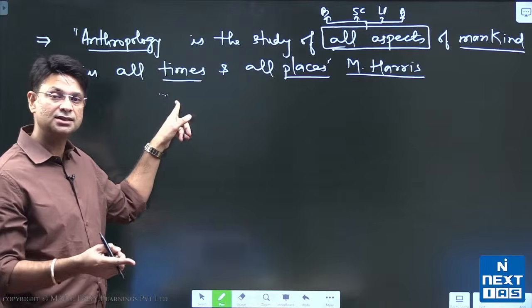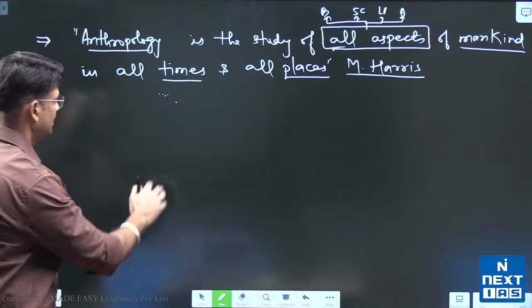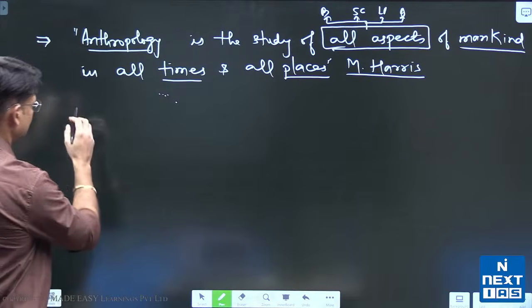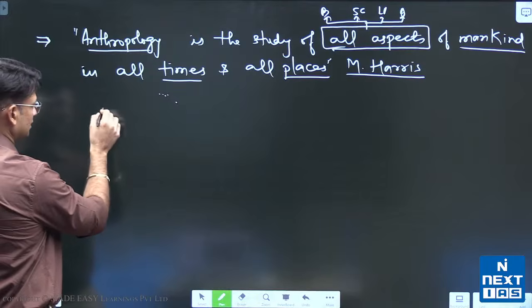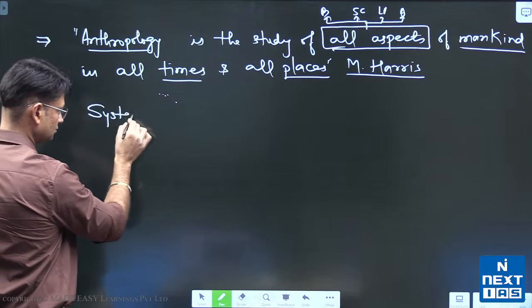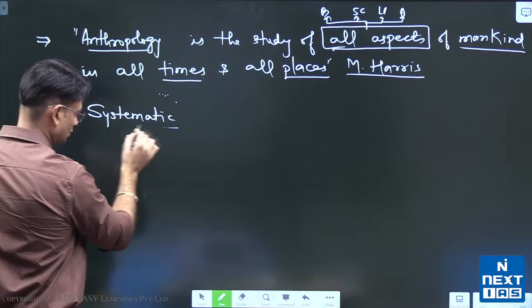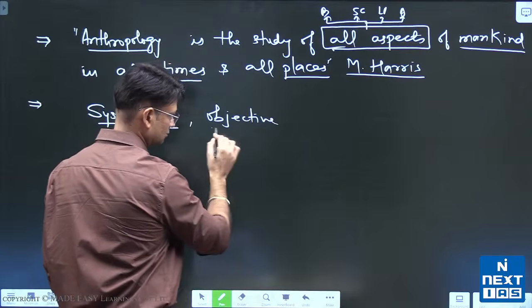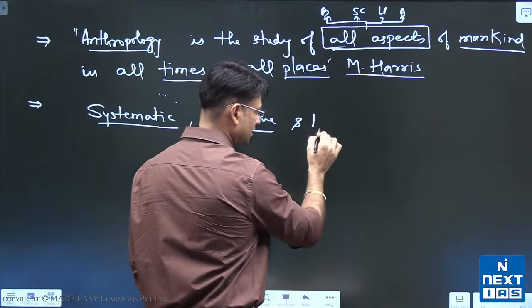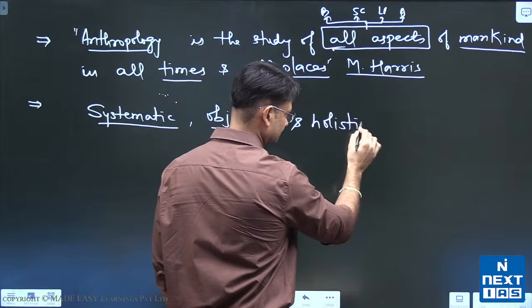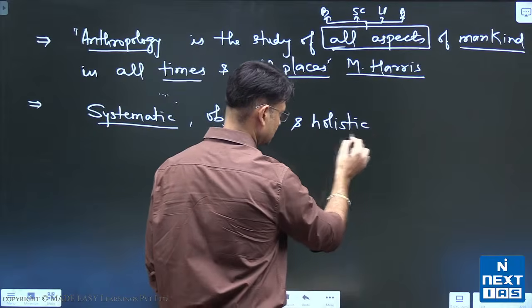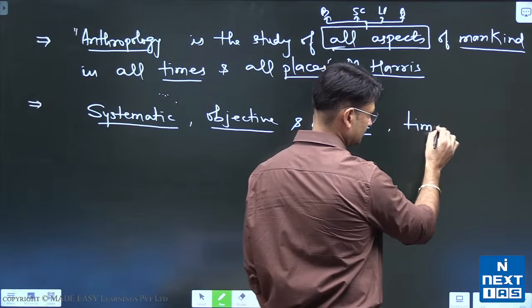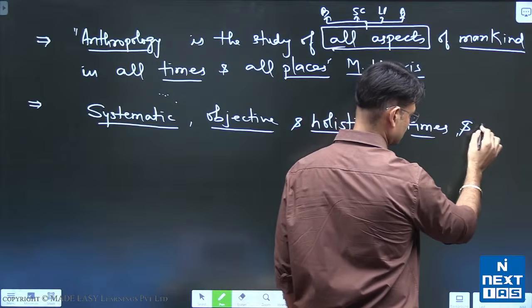That is where we will consider another definition of anthropology that is accepted by most anthropologists across the spectrum. This definition is that anthropology is the systematic, objective, and holistic study of humans over all times and all places.